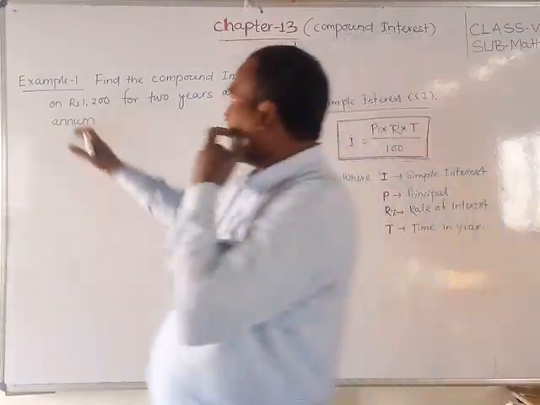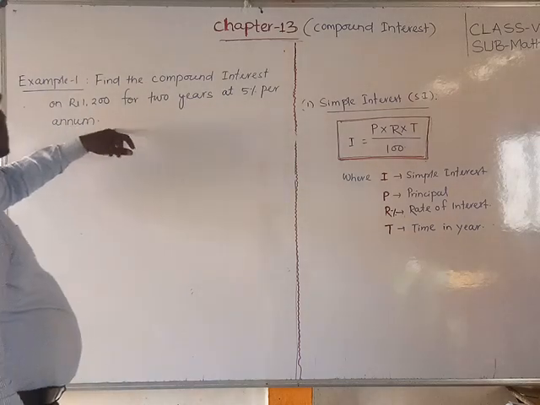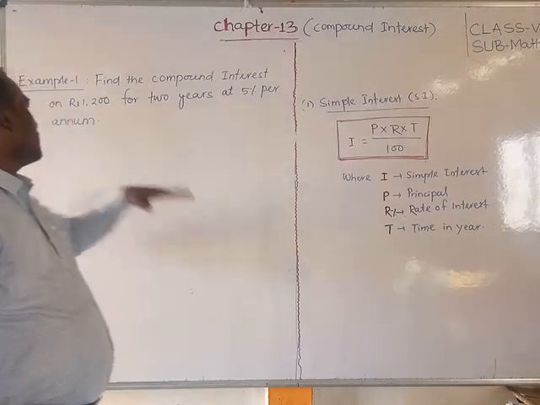See students, I have written example one here. Find the compound interest on 1200 for 2 years at 5% per annum.